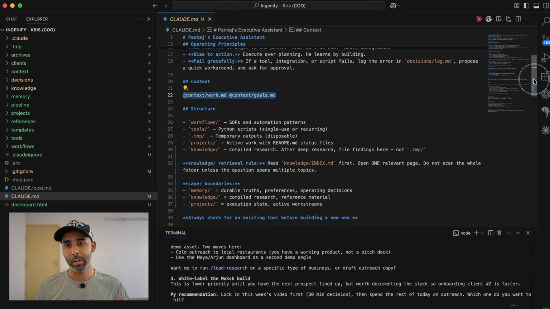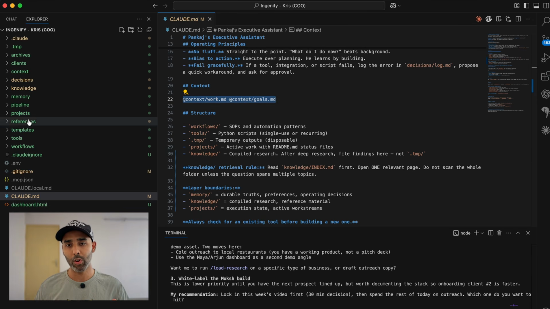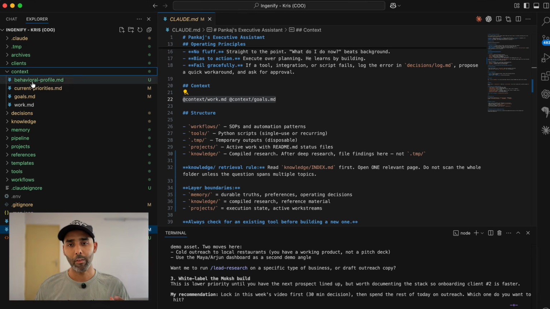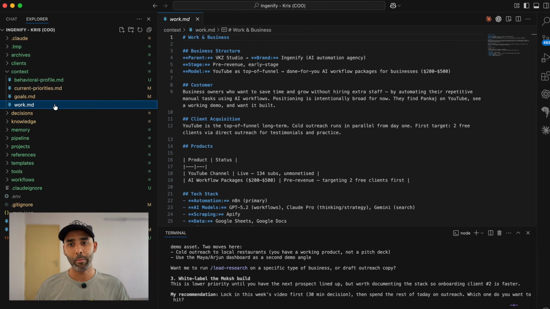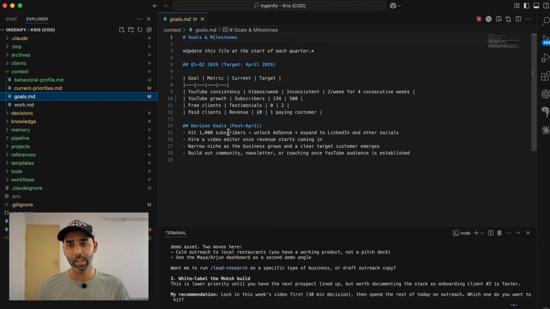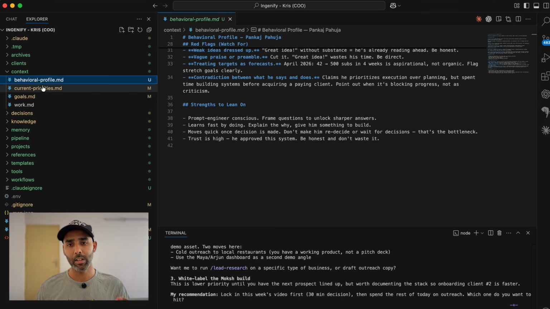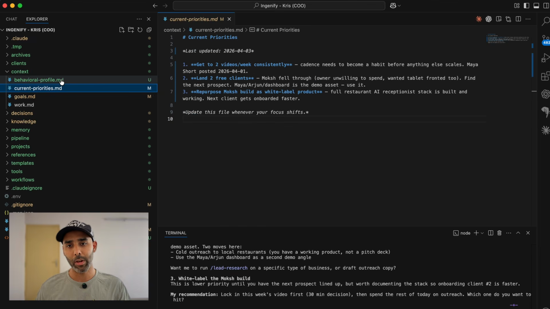So if Claude.md is the personality, the context folder is the business brain. I've got 4 files in here. Work.md: what I'm building, the tech stack, the business model. Goals.md: the quarterly targets. Behavioral profile: how I like feedback and decisions handled. And current priorities is the most important file in the entire system. Every Monday, I update this one file with exactly what we are working on. 3 things numbered by importance.